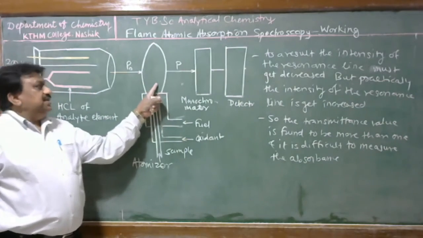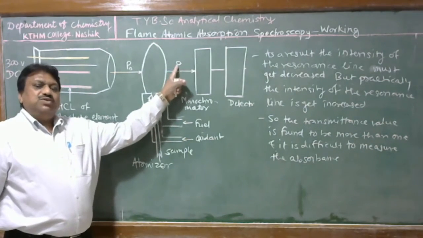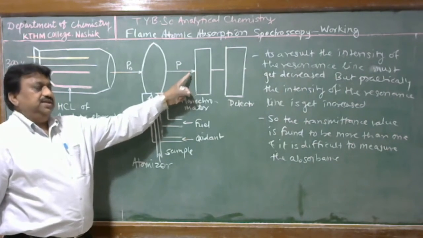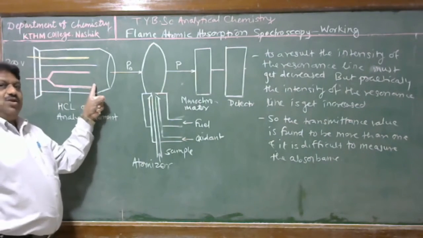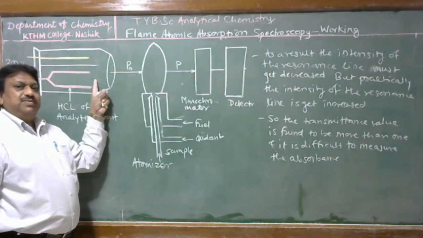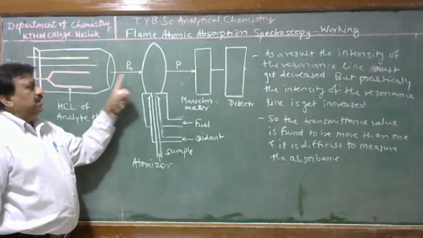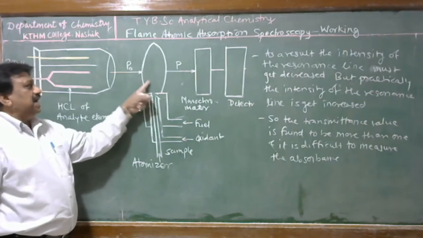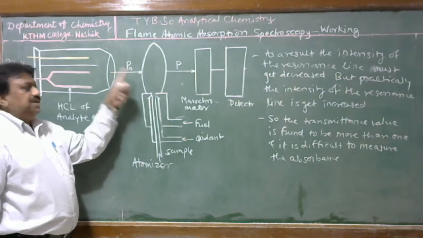Why is the intensity of the radiant power coming out from the flame increased? This will be explained on the basis of what happens when the resonance line generated in the hollow cathode lamp is given to the flame containing similar types of analyte species.